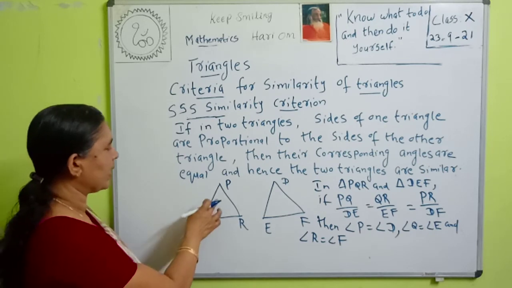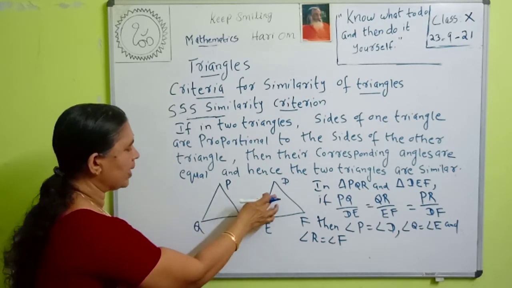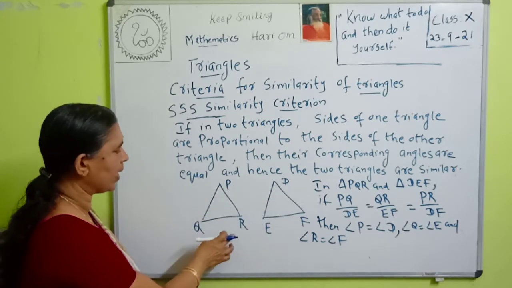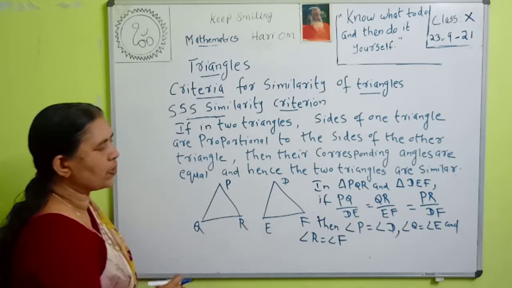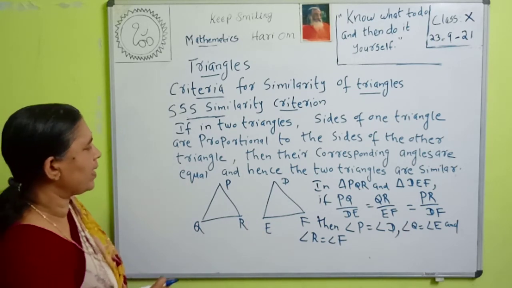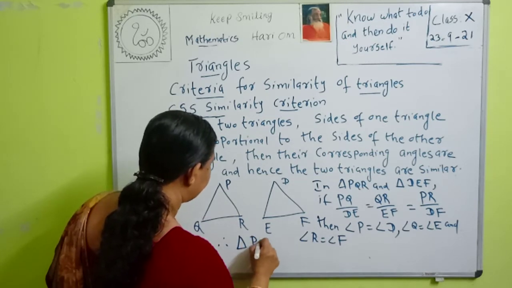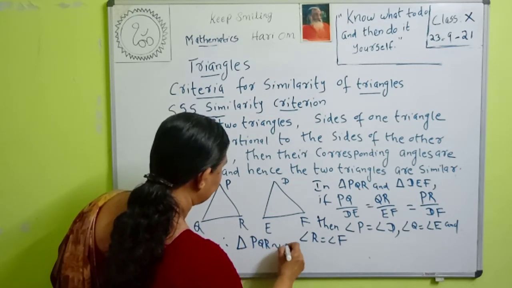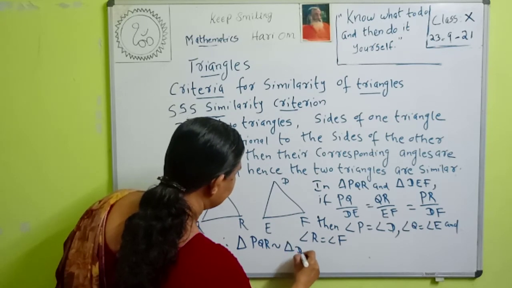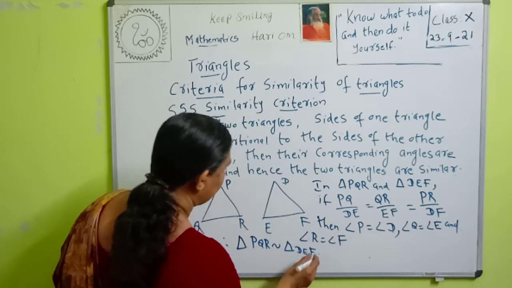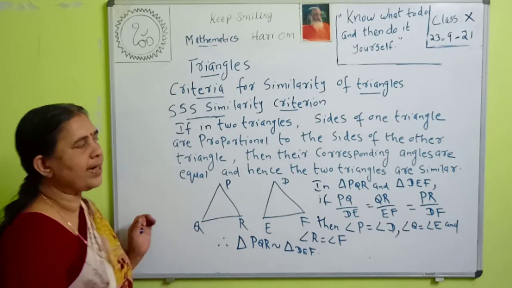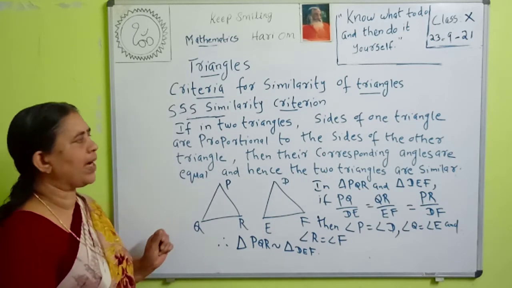What are the corresponding angles here? Angle P is equal to angle D, angle Q is equal to angle E, and angle R is equal to angle F. Then what we can say? Therefore, triangle PQR is similar to triangle DEF. This is SSS similarity criterion.